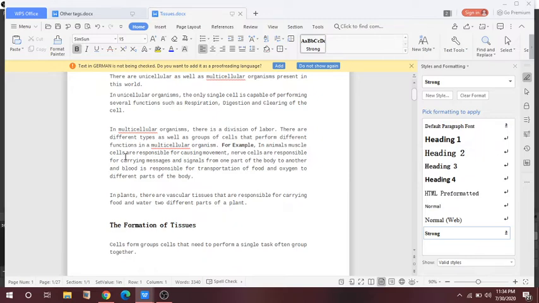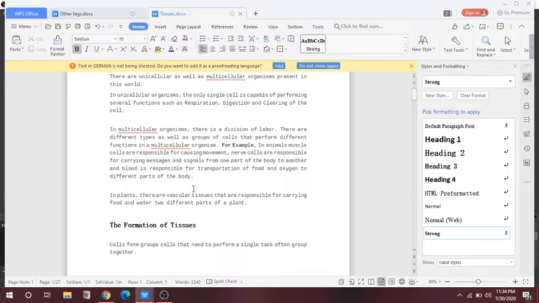Nerve cells, that is neurons, are responsible for carrying messages and signals from one part of the body to another. And blood is responsible for the transportation of food, nutrients and oxygen to different parts of the body. So different cells perform different functions in a multicellular organism.